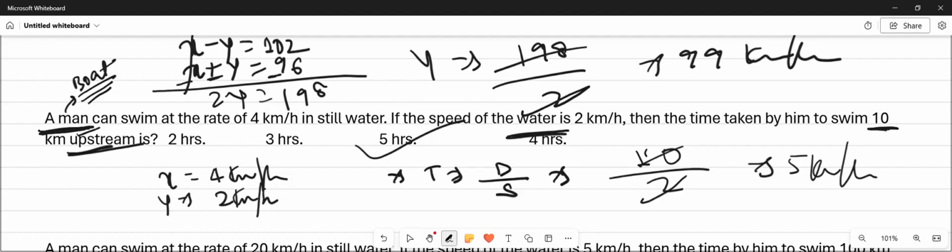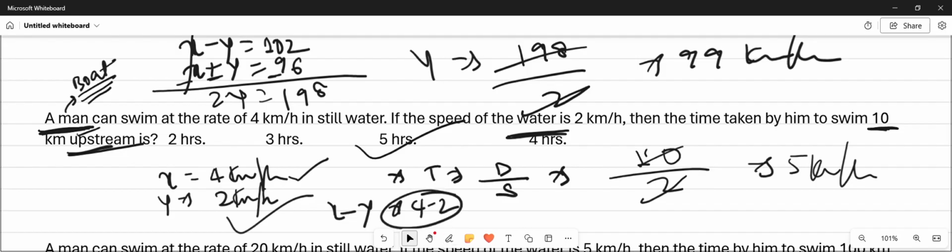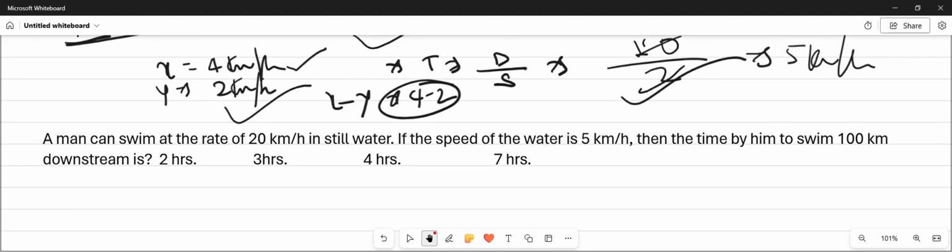We have just changed the name, we have just changed the term. We have replaced man with boat. The speed of the boat in still water is 4 km per hour, and the speed of the water, that is speed of the stream, is 2 km per hour. And we have to find the time taken by him to go 10 km upstream, that is x minus y, that is 4 minus 2.